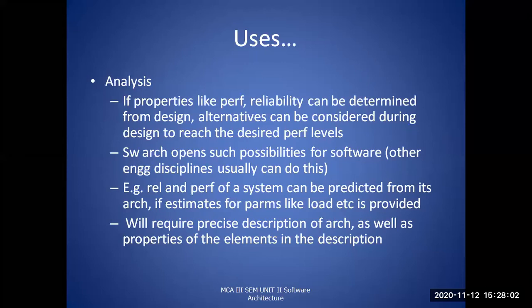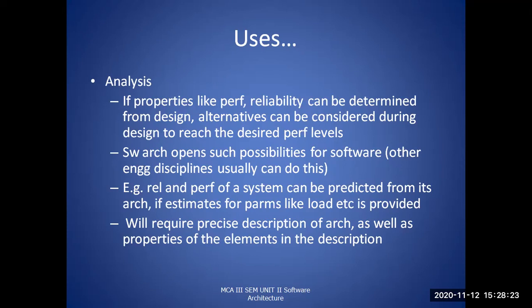The fourth use is analysis. During analysis, there are important properties of the system which is actually built. From the design, there are alternatives to be considered.